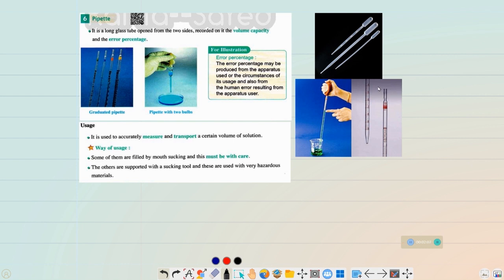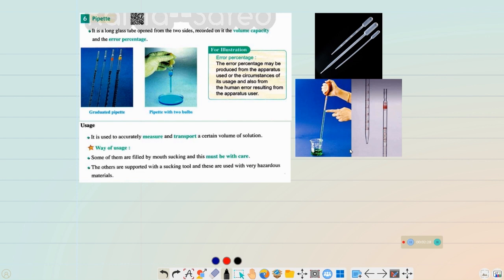The upper one is to suck the solution inside the pipette, to vacuum the air from the pipette and thus draw in the solution. So you can use your mouth or a suction tool, something like that one or that huge one here.